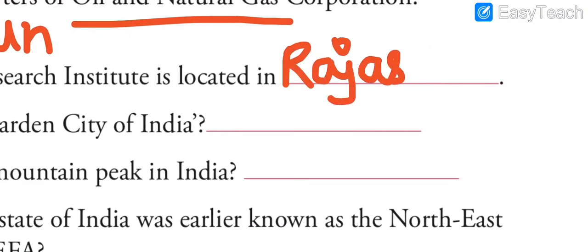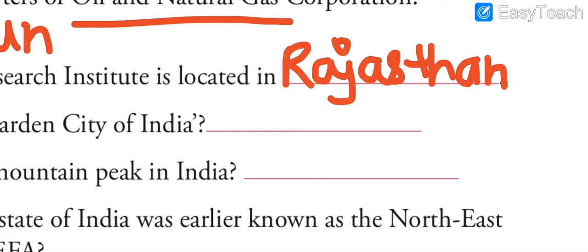Okay. Before going back to the video, we have talked about one more thing about Rajasthan. Which temples were situated there? Yes, these were the Dilwara temples. So whenever you are studying or writing the answers, do revise the questions which are related to each other. Both of these questions are related to Rajasthan. So always connect these two to have a better idea of the things and to learn them in a better way.